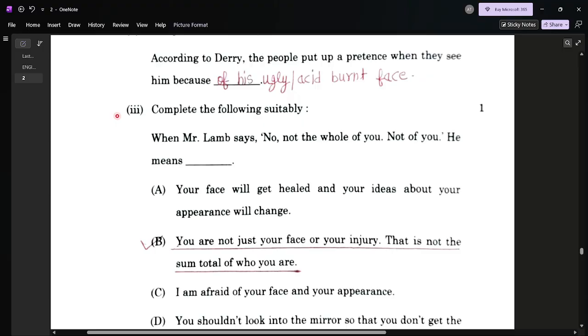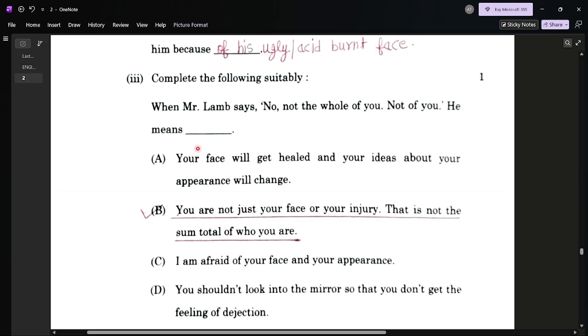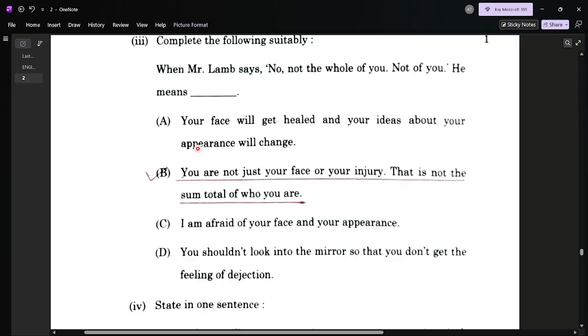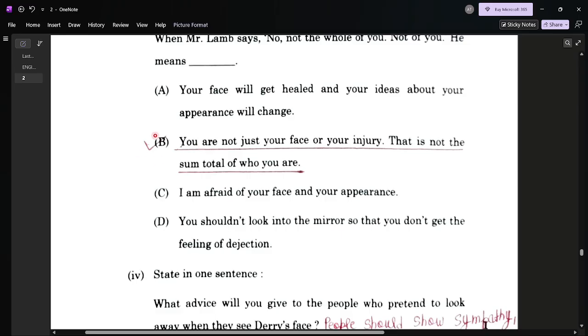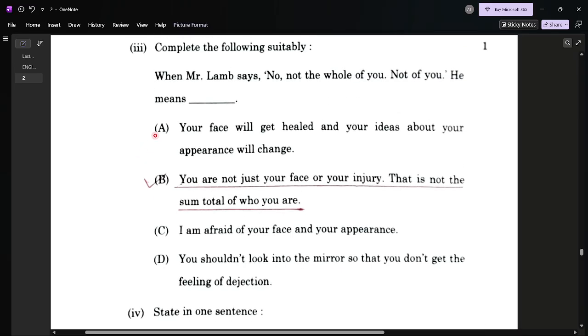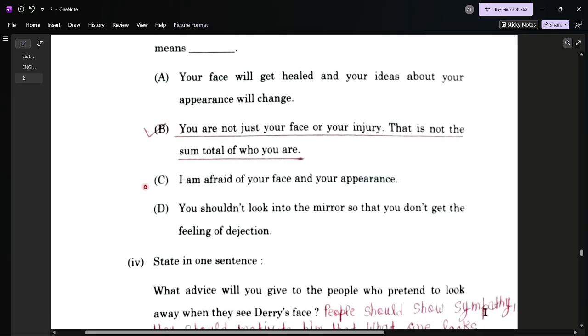Third question: complete the following suitably. When Mr. Lamb says "No, not the whole of you, not of you," he means... Four options are given, but the best option is B. You are not just your face or your injury. That is not the sum total of who you are.